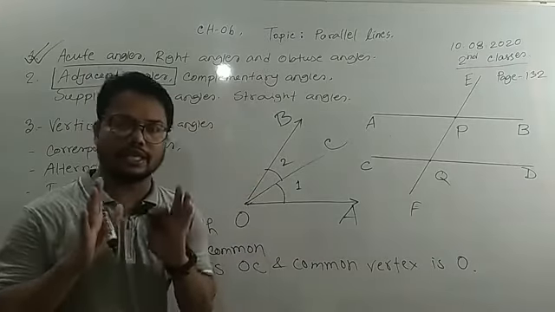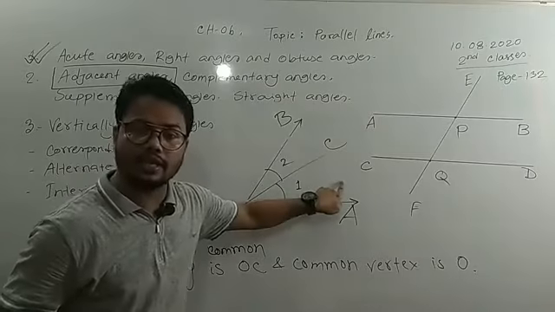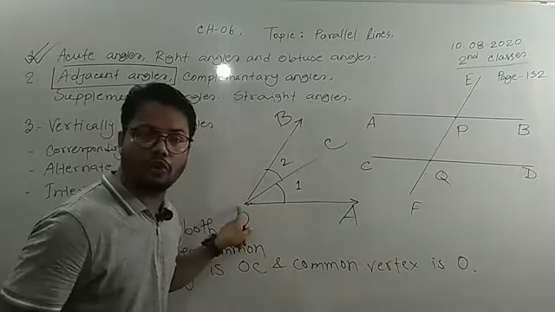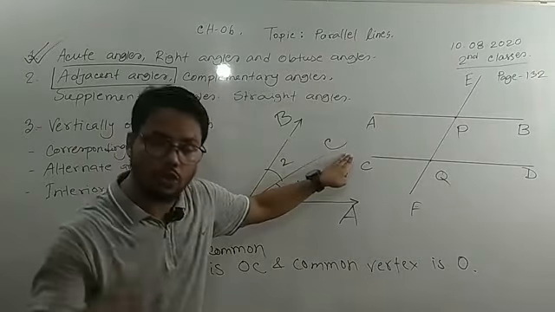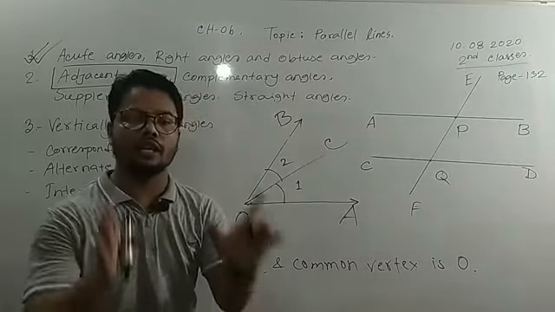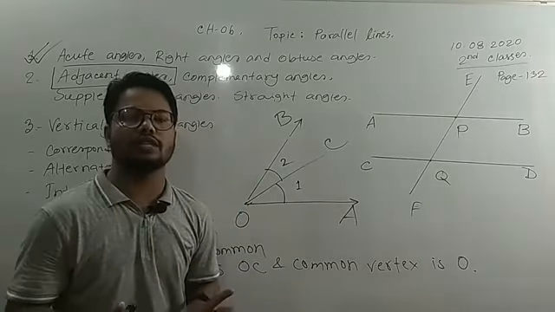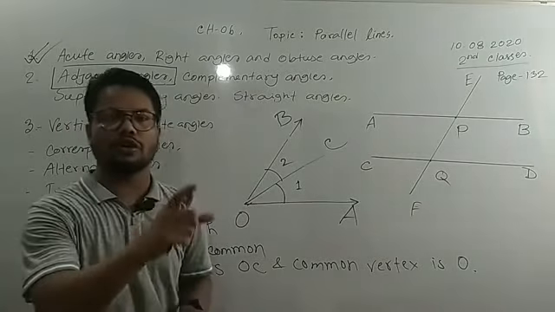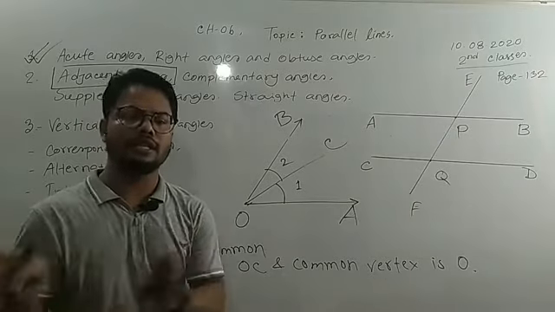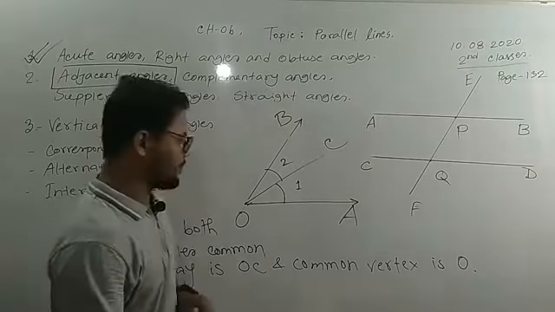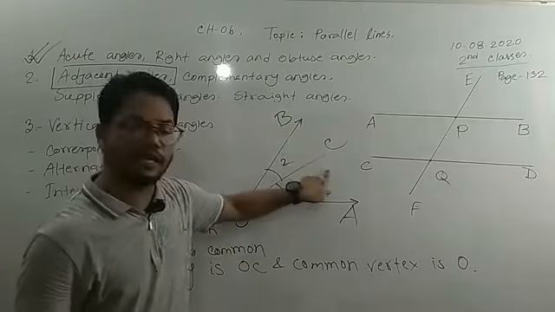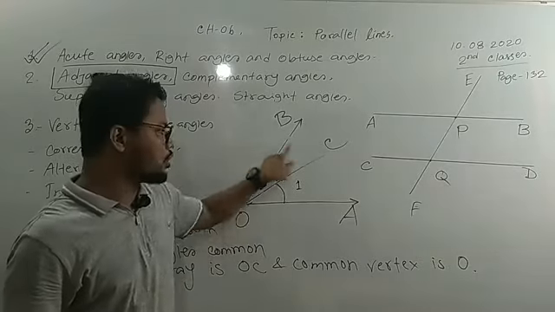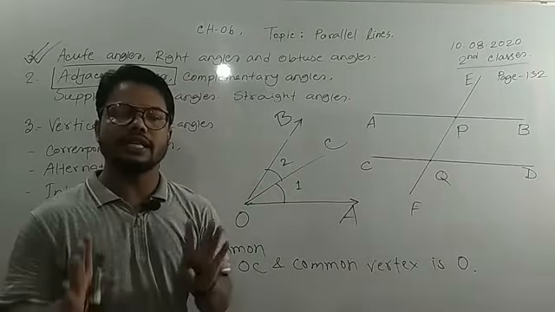My dear students, give attention. When two angles have a common vertex, which is O, and a common ray, which is OC, then together they are called adjacent angles. This is one of the most important definitions in angles. Define adjacent angle with example, or draw an adjacent angle and define it: 2 marks, question number 8. I am repeating again, when two angles have a common ray and a common vertex, then together they are called adjacent angles. Is it clear to you, my dear students?